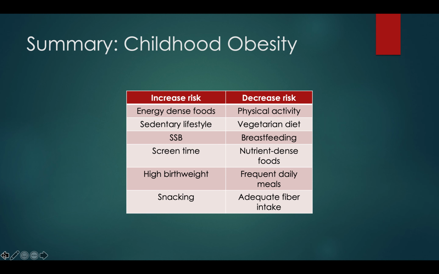The last slide is a summary of everything that I've already outlined. These would increase the risk of childhood obesity: energy-dense foods, sedentary lifestyle, sugar-sweetened beverage consumption, screen time, high birth weight, and snacking. And these would decrease the risk of obesity: physical activity, vegetarian diet, breastfeeding, nutrient-dense foods, frequent daily meals, and adequate fiber intake. And this concludes my presentation.